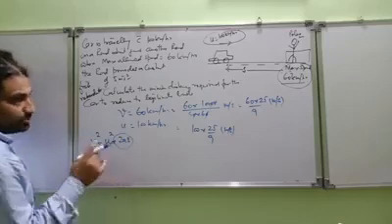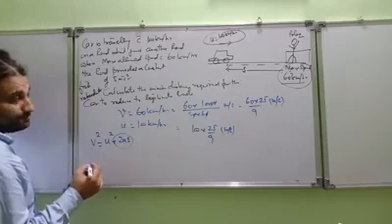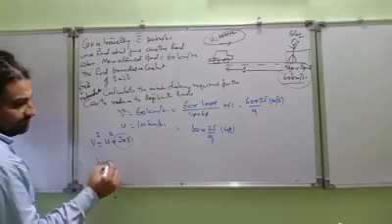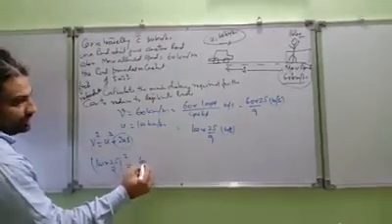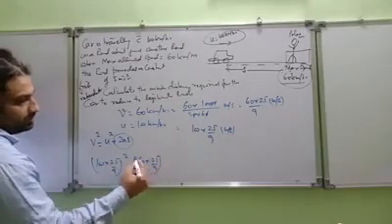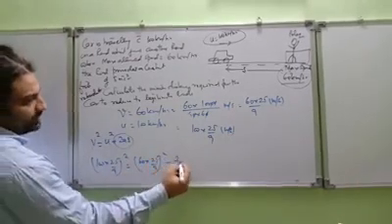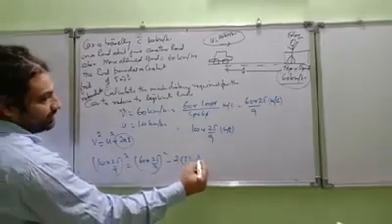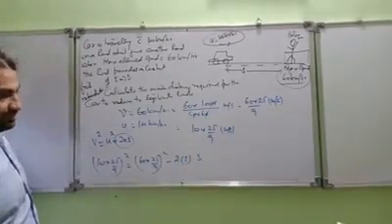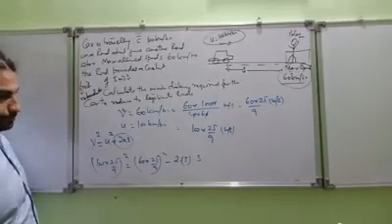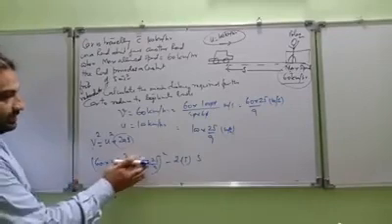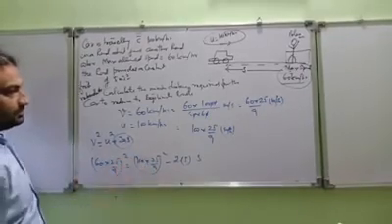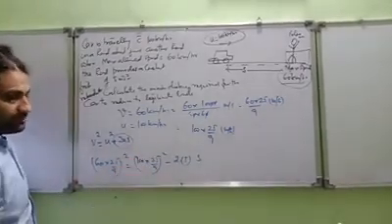Putting it in, we get 100 into 25 upon 9 whole square equal to 60 into 25 upon 9 whole square minus 2 into a, that is 5, into S. So this gives me the value of S. I'm sorry, final should be 60 and initial should be 100. Okay, so we just work it out over here.